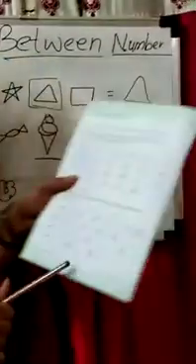See kids, page number 26, homework. Mention the date. Here is between number. Given here are some between numbers. So this is your homework kids.